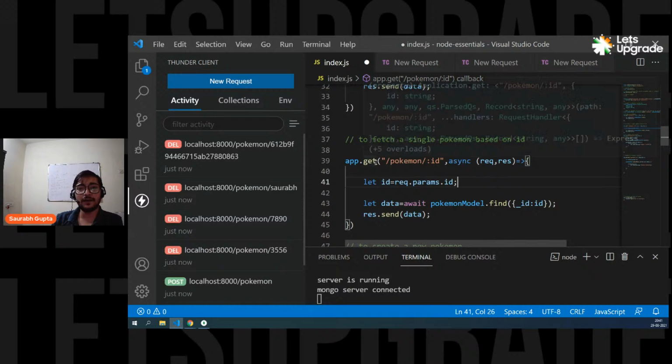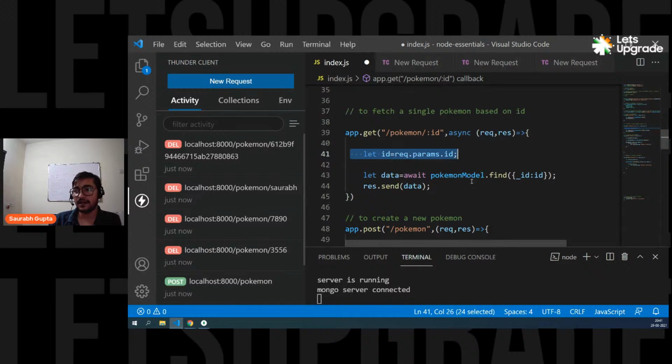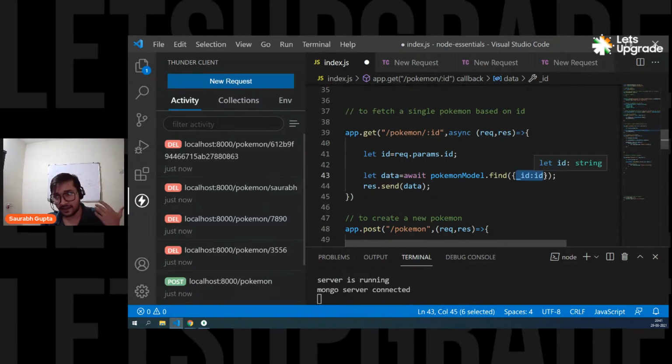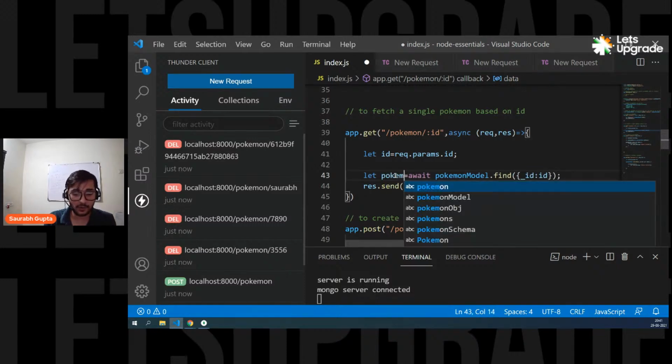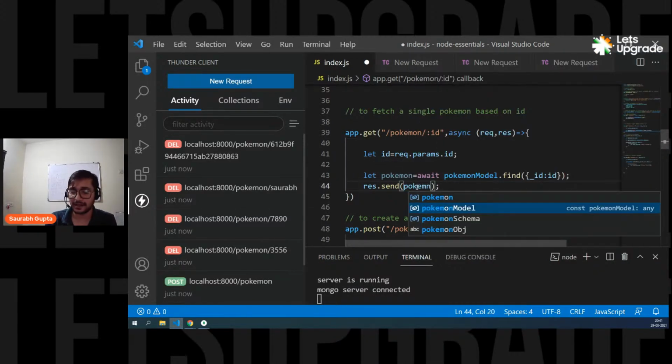See now? So again, if someone calls Pokemon and passes ID and it's a get request, I simply read the ID, then call Pokemodel.find, and then I pass. Okay, fine. I want to find based on the ID. So if I use simple find, I get all the data. If I use find and I pass the parameter, I want to only find this data where ID is this. So I'll get that. Now, if you want, you can name it like Pokemon. Don't name it data. Name it Pokemon and send this Pokemon back.